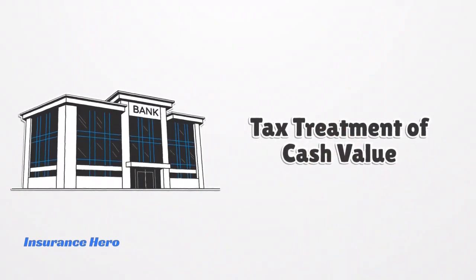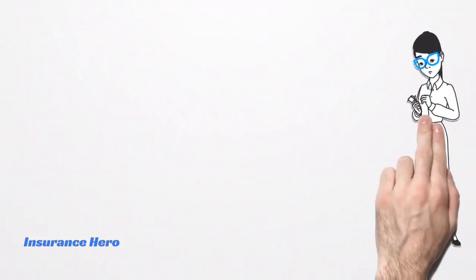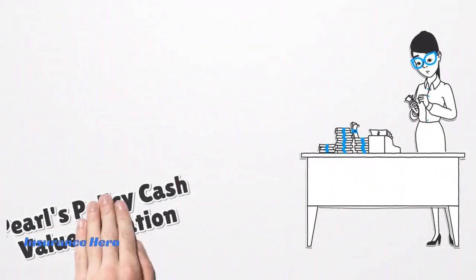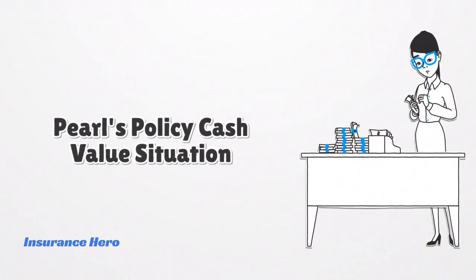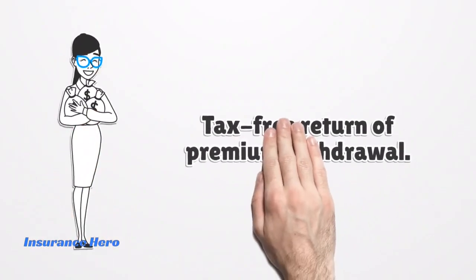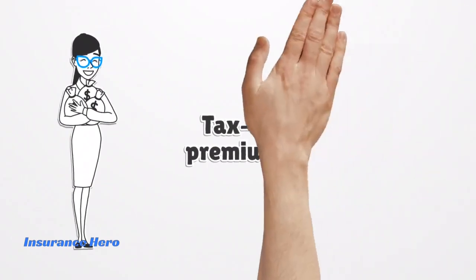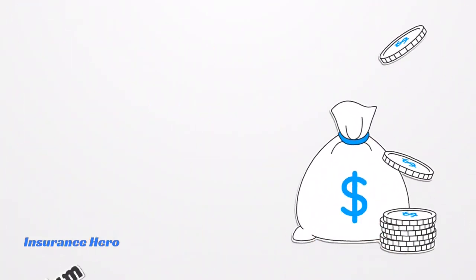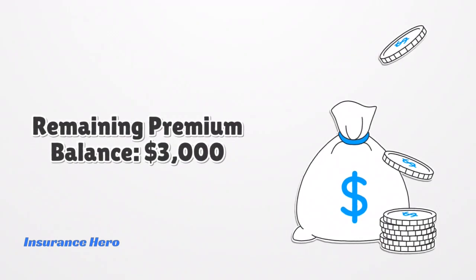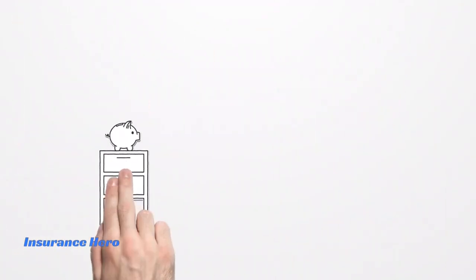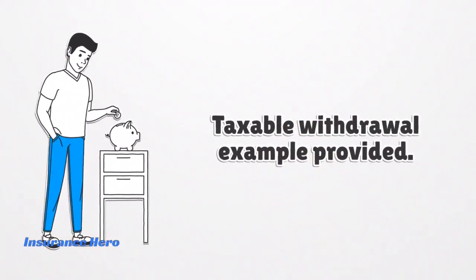The tax treatment of cash value withdrawals depends on the amount withdrawn relative to the premiums paid. Let's say Pearl has a policy with $12,000 in cash value, and she's paid a total of $8,000 in premiums so far. If she withdraws $5,000, that entire amount is considered a tax-free return of premium. After this withdrawal, she still has $3,000 of premium remaining in the cash value account.